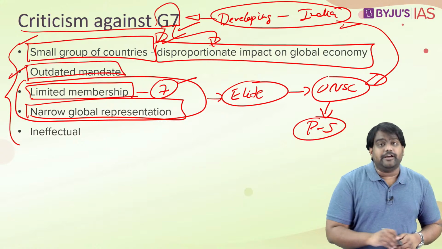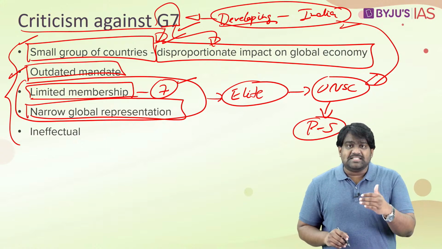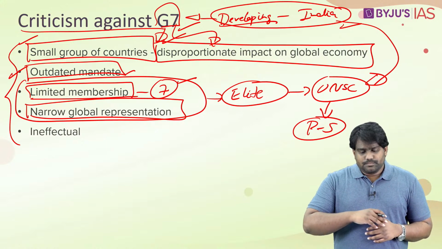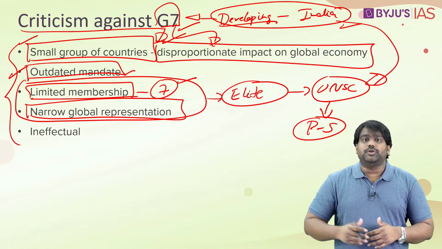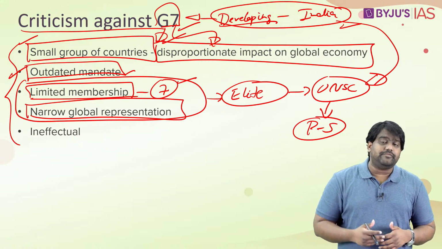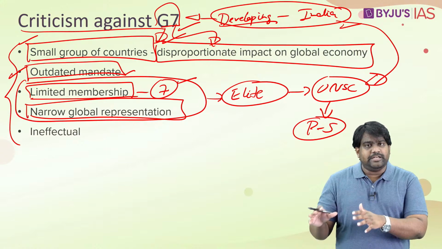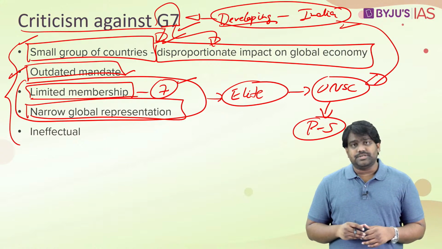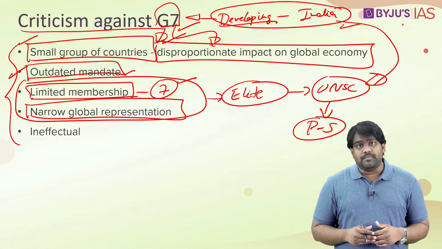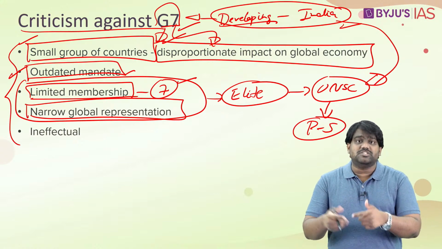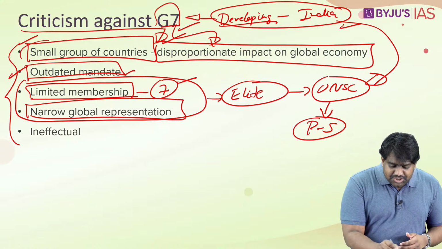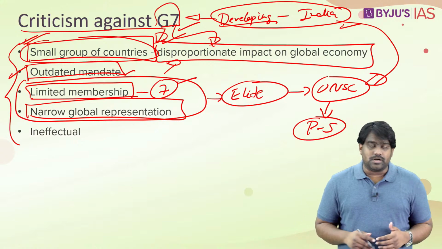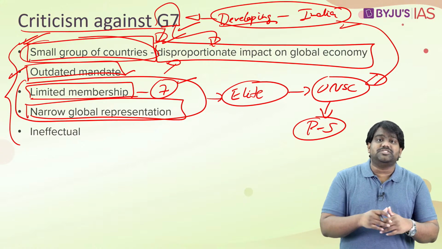That is why countries like India and many other smaller developing nations once in a while criticize the G7 as well because of its outdated mandate. Because all these are Cold War era institutions, just like the UN, the World Bank, the IMF. We often say that these multilateral platforms have become outdated. They don't represent today's geopolitical realities. They don't recognize the new countries which have emerged. They don't give space for new powers which have emerged, right? And whatever decisions the small group of countries take, it will have a disproportionate impact on the entire world. So this is one of the biggest criticisms against the G7.